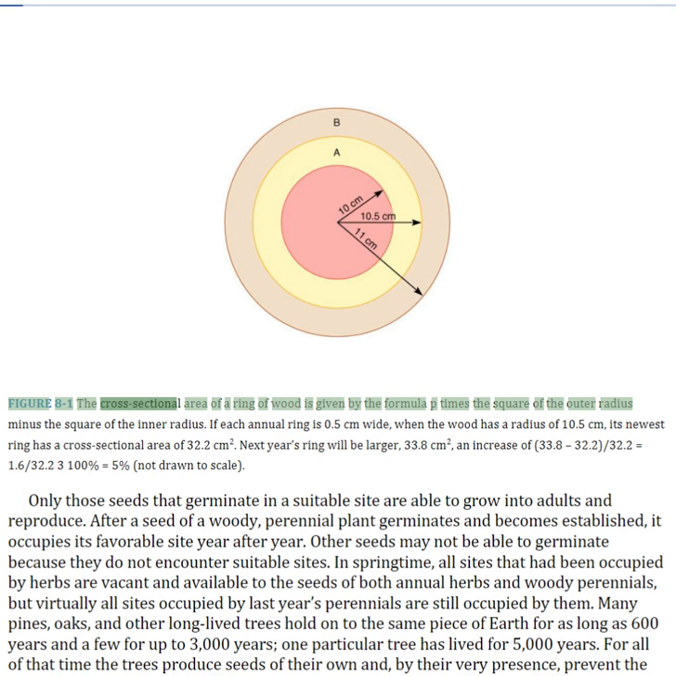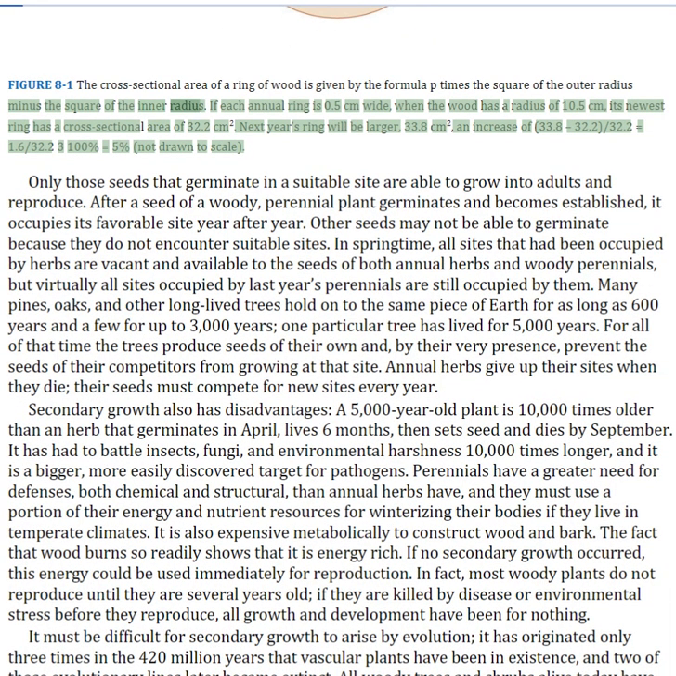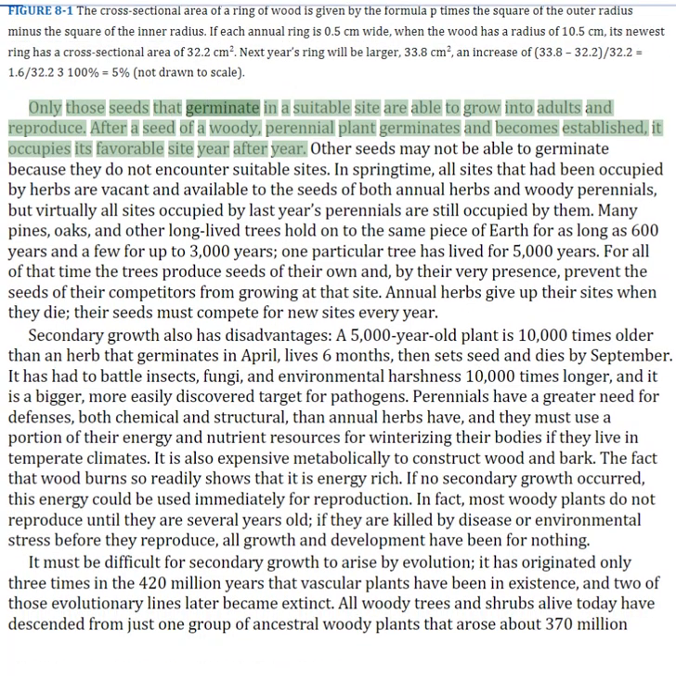Figure 8.1. The cross-sectional area of a ring of wood is given by the formula pi times the square of the outer radius minus the square of the inner radius. If each annual ring is 0.5 centimeters wide, when the wood has a radius of 10.5 centimeters, its newest ring has a cross-sectional area of 32.2 centimeters. Next year's ring will be larger, 33.8 centimeters. An increase of 1.6 divided by 32.2 times 100% equals 5%.